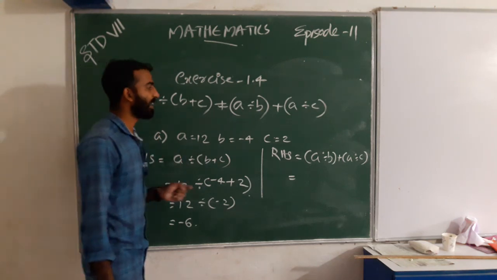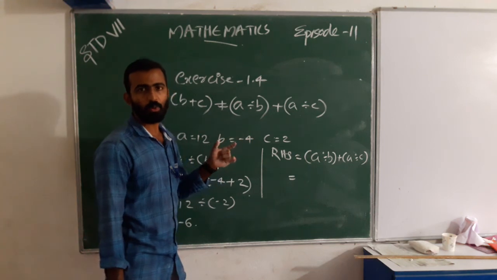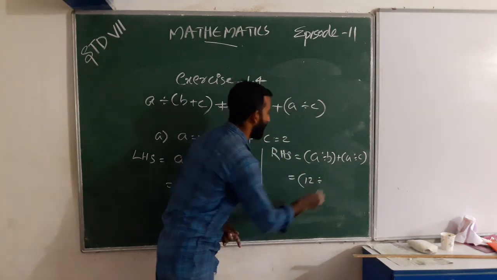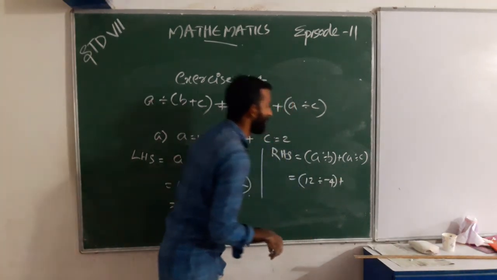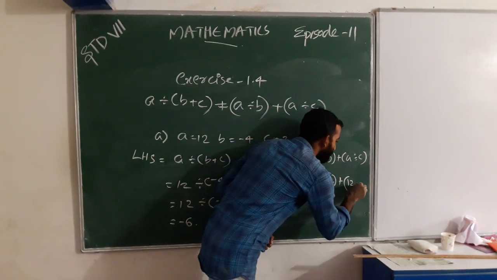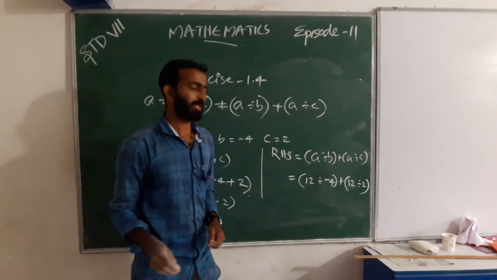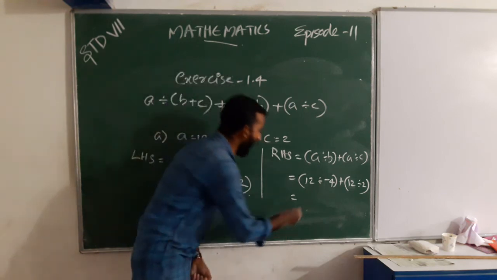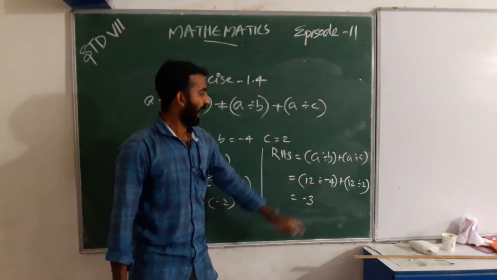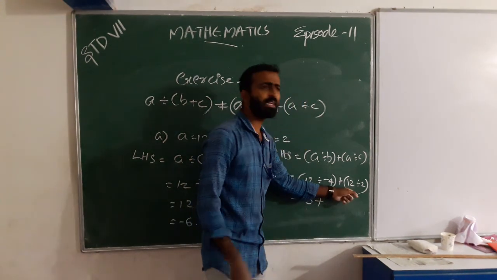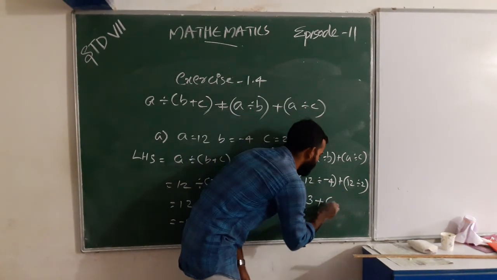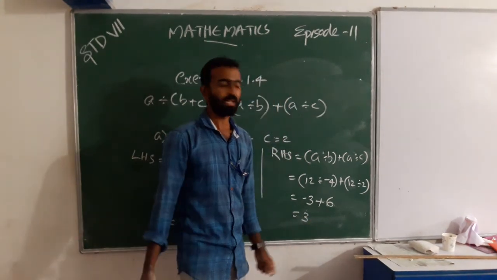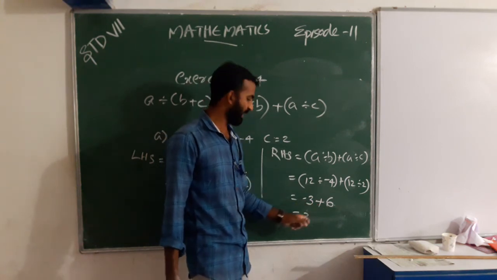When we apply the values, we get 12 divided by -4 plus 12 divided by 2. 12 divided by -4 gives -3, and 12 divided by 2 gives 6. When we add -3 plus 6, we get 3.